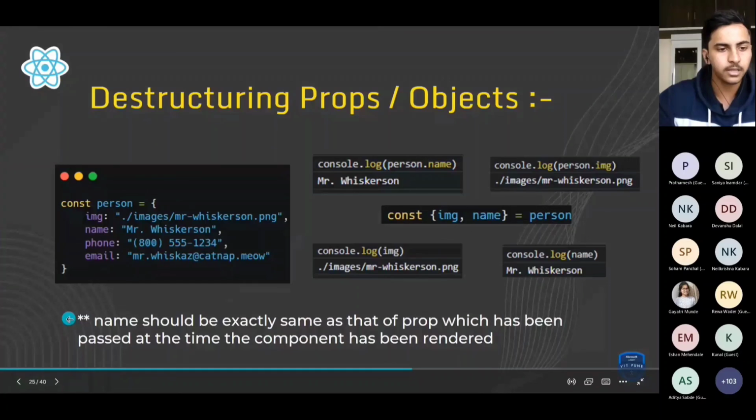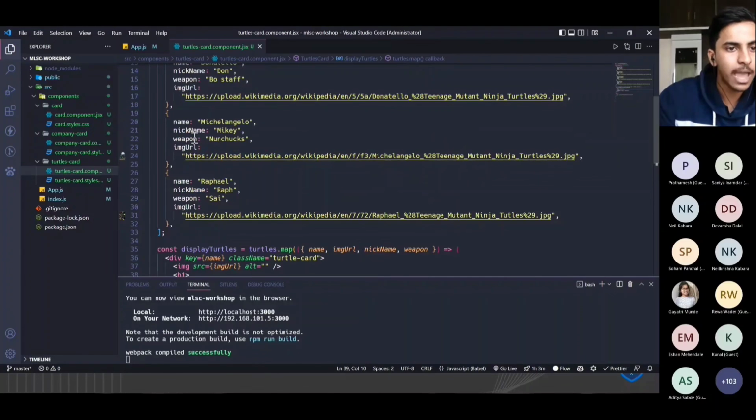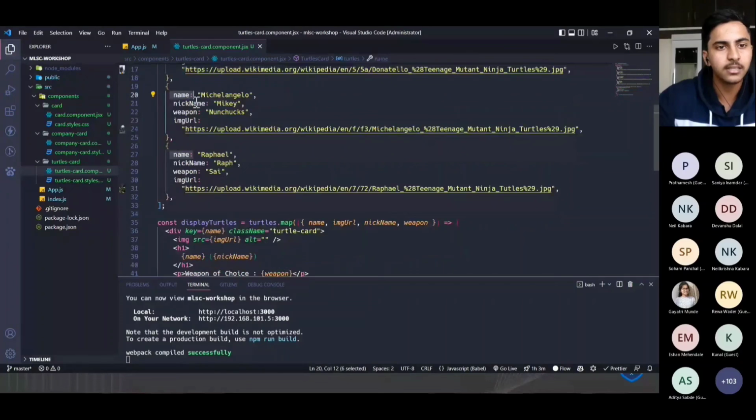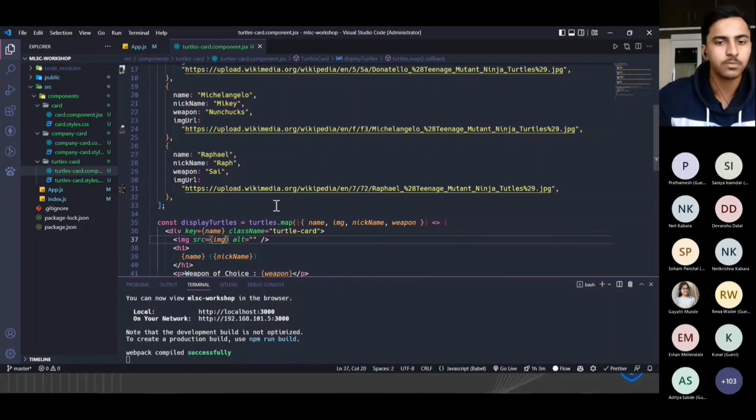There is one thing here, one sentence I'll talk about. As you can see, this is the property name. We have to take care that this name and this name should be exactly the same. If I use something different, let's say for image URL I just write image instead of image URL, there is no error or anything, right?